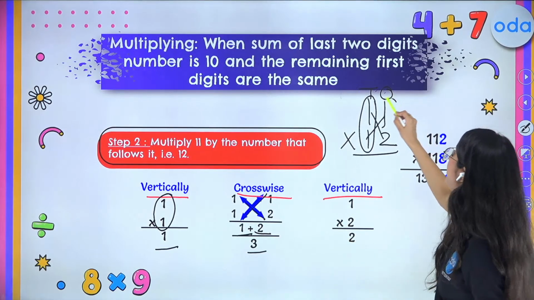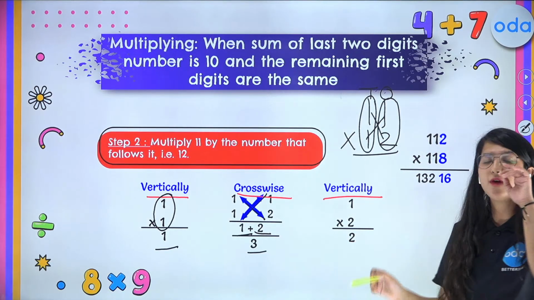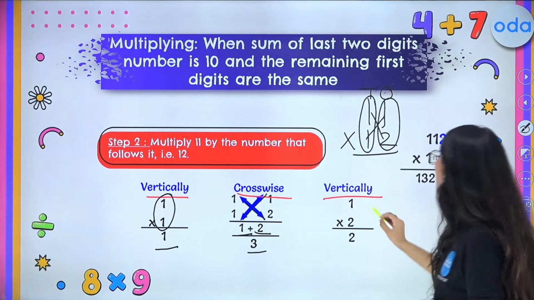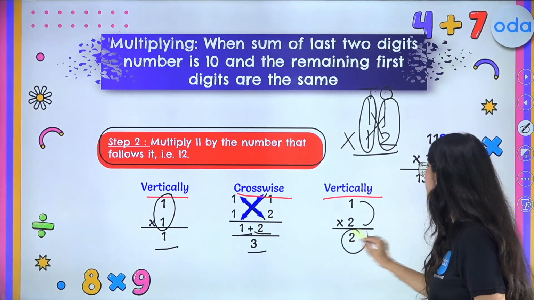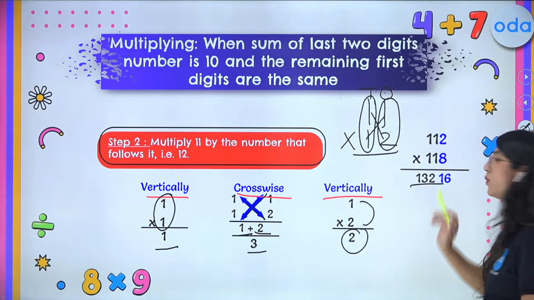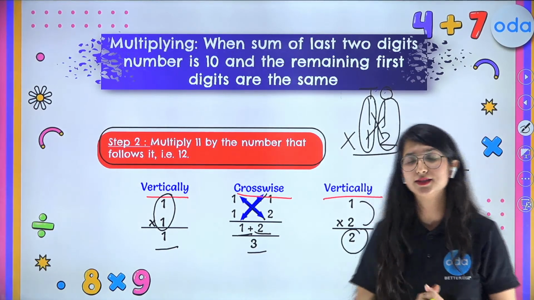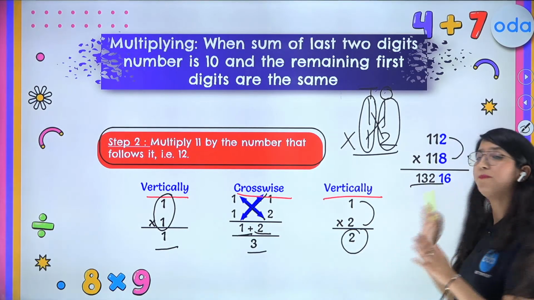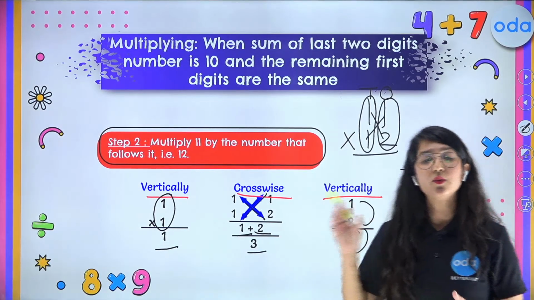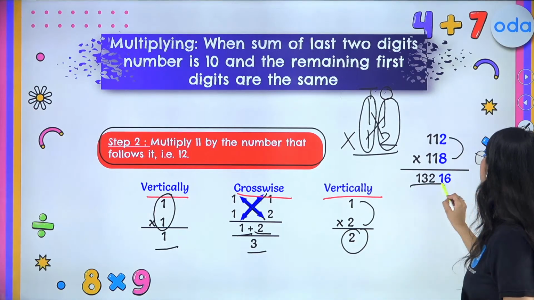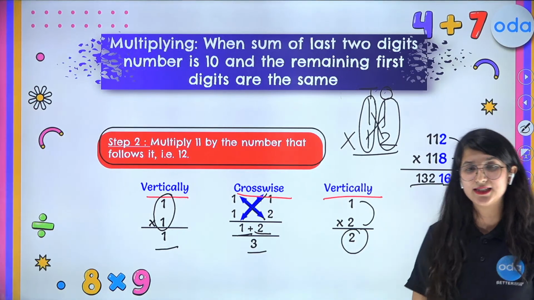Now simply apply vertically on your ones place. All right. So what is 1 time 2? It is 2. So we got the answer 132 here, which is the first part of our answer. And you are simply supposed to multiply the ones place 8 into 2 and you got 16 as the answer.